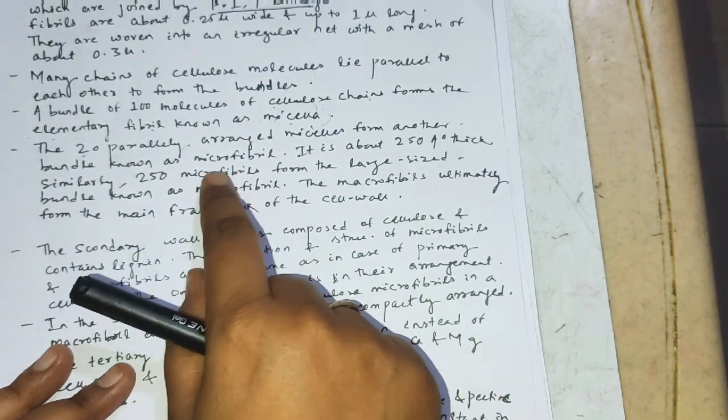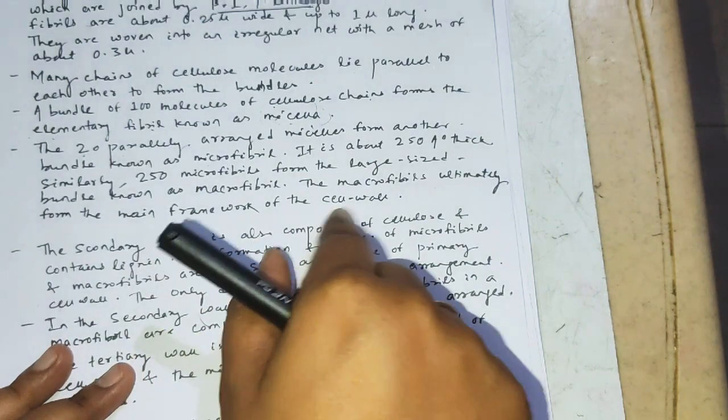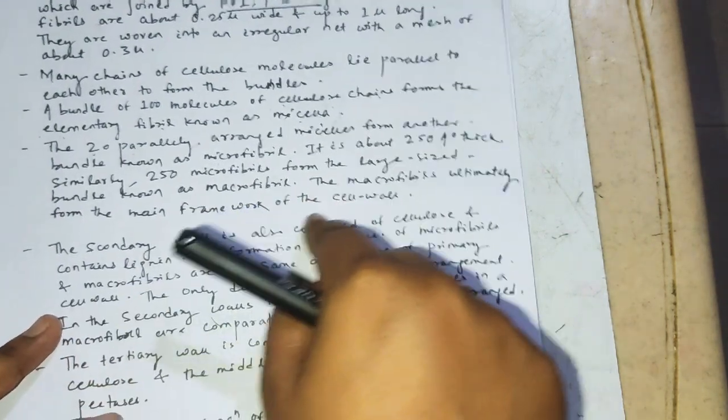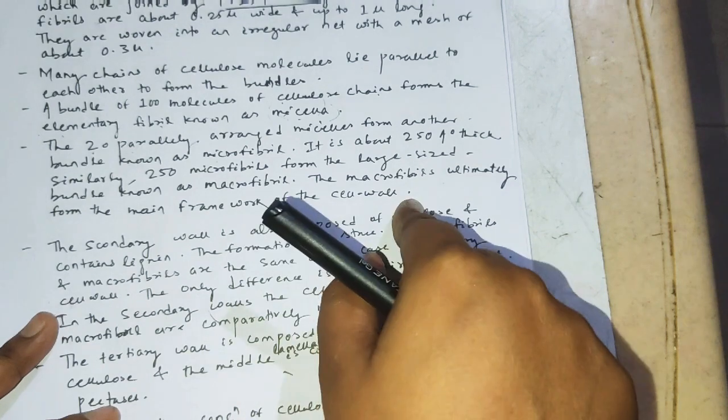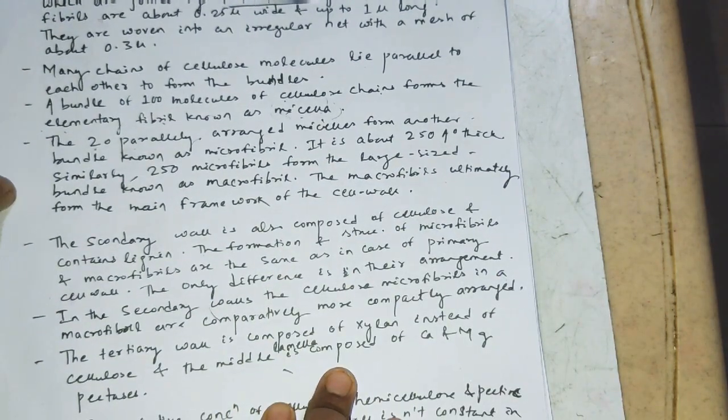Now such kind of microfibrils give a what? The framework of the cell wall. Finally it forms the first layer of the cell wall. So this is about the chemical composition of the primary cell wall.